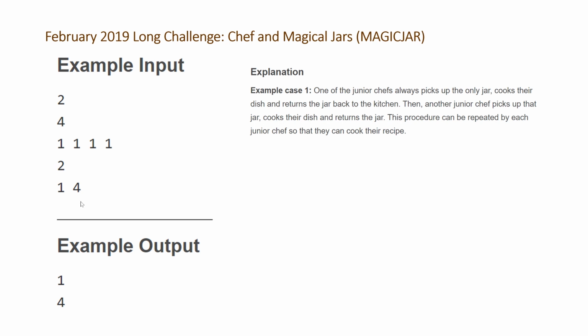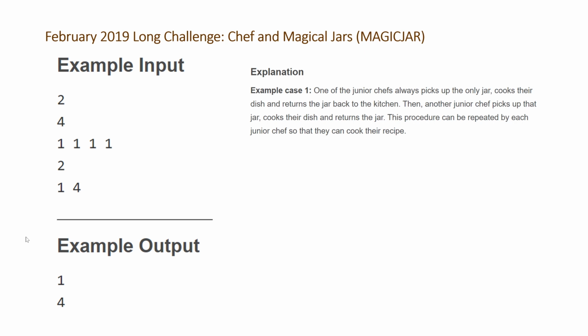So if we were to have 3 jars for the second example, the second chef could go take all 3 of them, and then the first chef wouldn't get any. But if there was 10 chefs, the other 8 wouldn't get any either. But this chef wouldn't be able to complete his dish with only 3 jars. So it would be a failure. So we know, just by looking at the second example, that we need at least j jars where j is equal to the maximum element in our array of ingredients for each of our chefs. So we know at least that's going to be our minimum requirement.